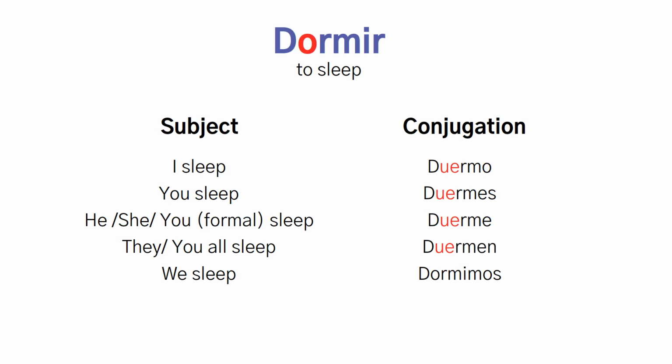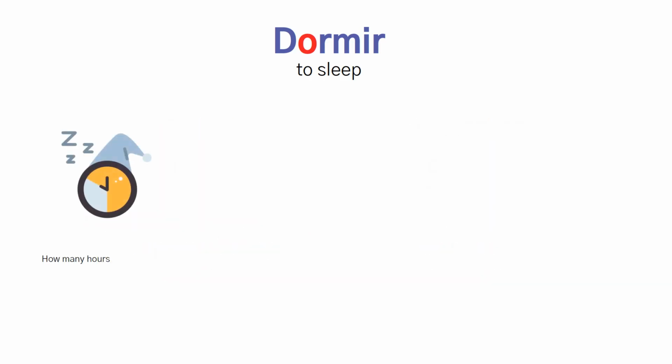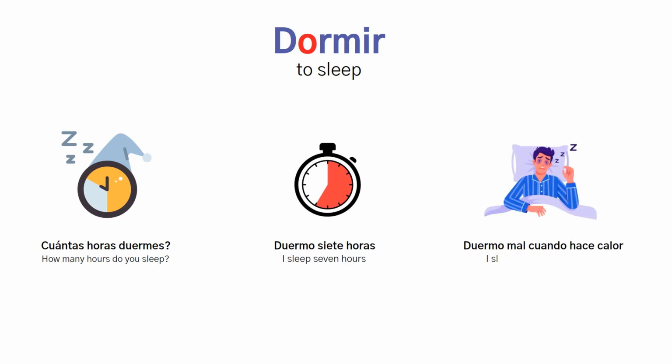Dormir appears constantly when you talk about sleep habits and schedules. How many hours do you sleep? ¿Cuántas horas duermes? Someone might answer, duermo 7 horas. I sleep 7 hours. Or, duermo mal cuando hace calor. I sleep badly when it's hot. The verb works for sleep quality, sleep duration, all of it.